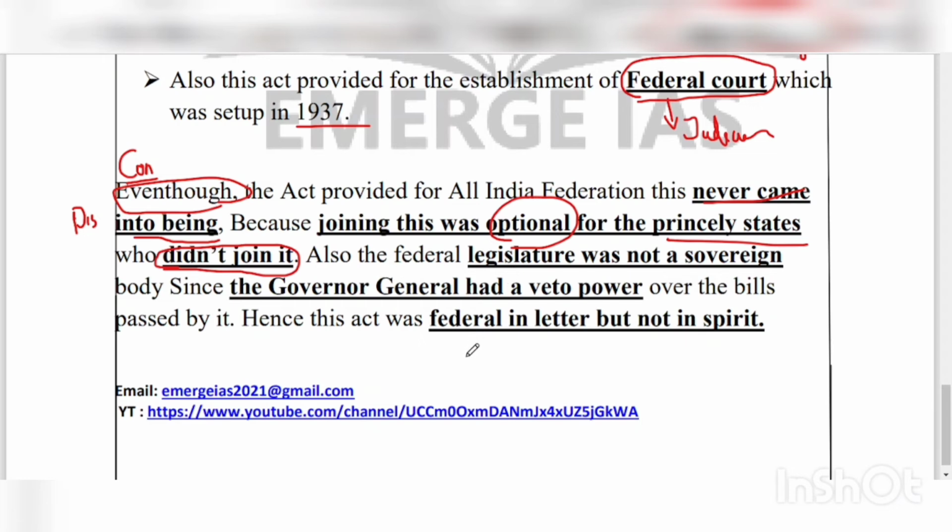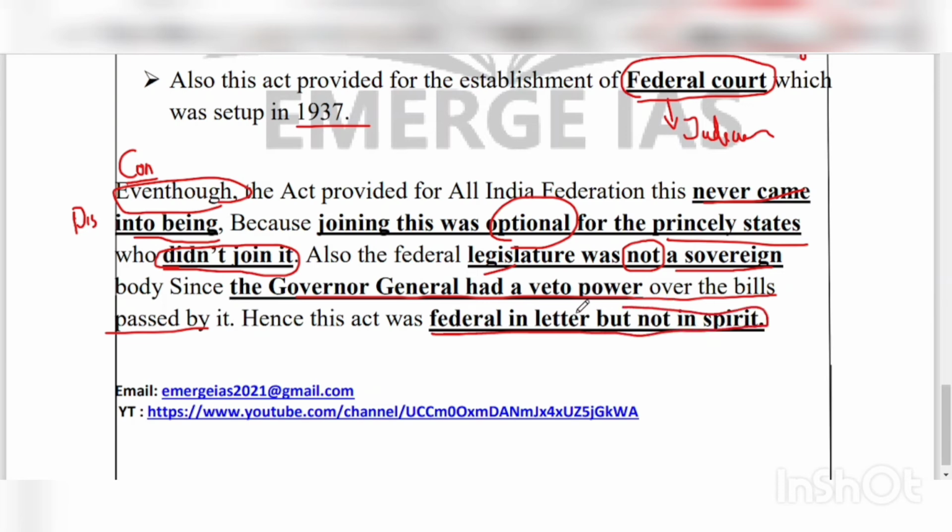Also, the federal legislature that we talked about, the central legislature, was not a sovereign body. We know that the central list was completely under the control of the central legislature, but this was not a sovereign body because the governor general had a veto power over the bills passed by it. Even though the central legislature passes a bill, the governor general of India had to approve that bill, and he has some veto power. So the federal legislature was not a sovereign body. Hence, this act was federal in letter but not in spirit.